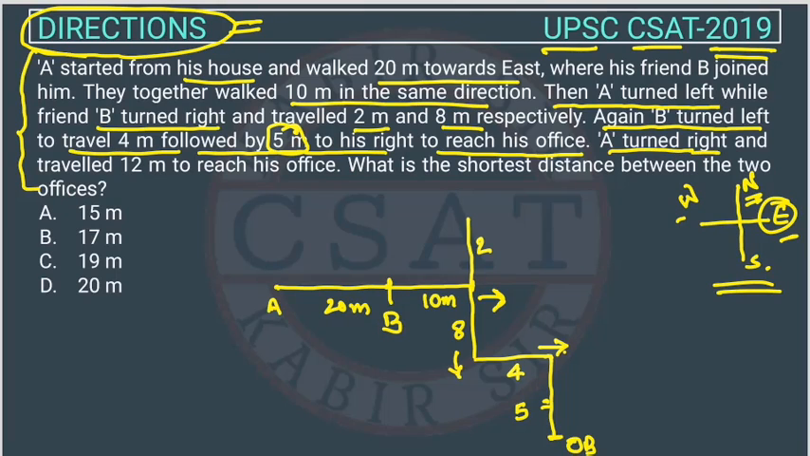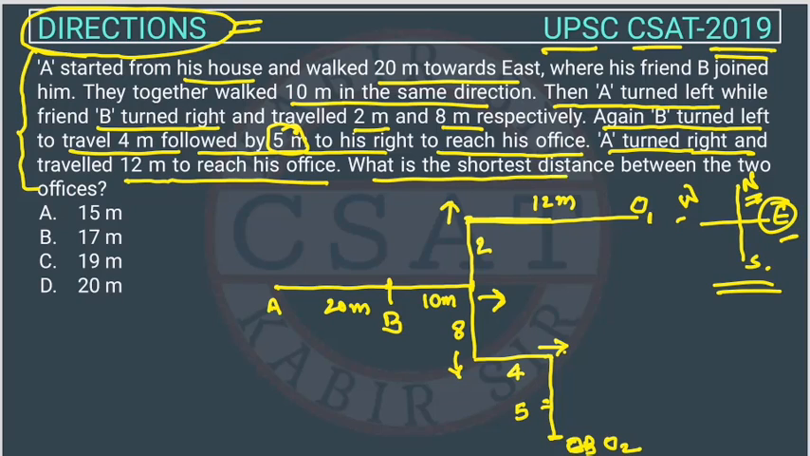A turns right. So A reached here. So now A is facing this side and A is taking a right turn. Right turn means this side. And travels 20 meters to reach his office. So he is moving 12 meters and reaching his office. So this is the office of A. So suppose this is O1 and this is O2, right? What is the shortest distance between the two offices? So now we have to find the shortest distance. So what is the shortest distance? So the shortest distance will be this dotted line I am drawing, right? So this is the shortest distance between these two offices, right? So suppose this is still here, right?